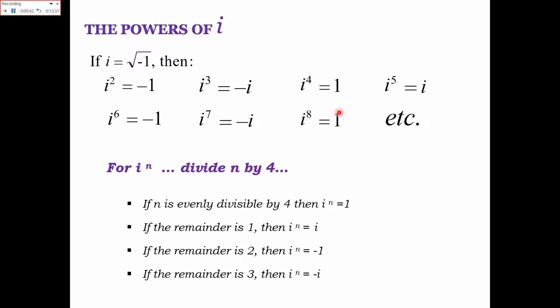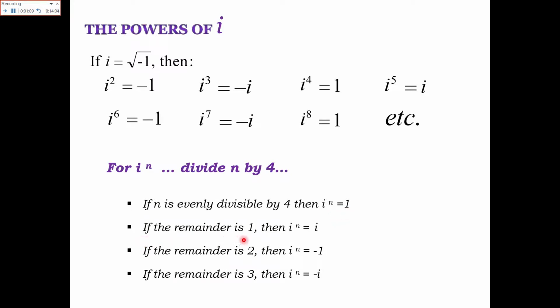So here you can see that if iota is raised to power n, for any n, we divide n by 4. If n is evenly divisible by 4, then iota raised to power n is equal to 1.